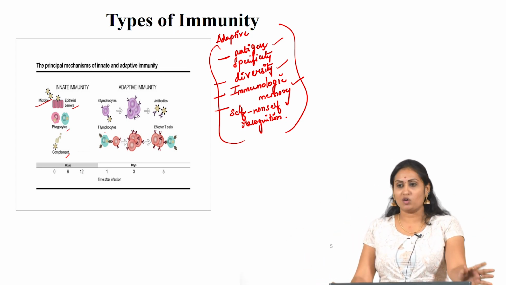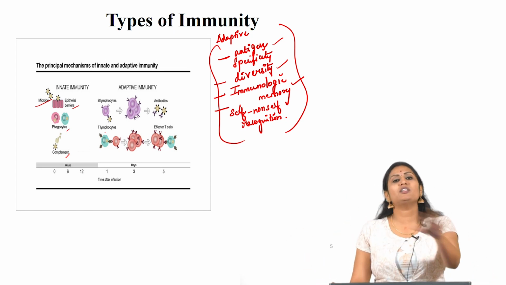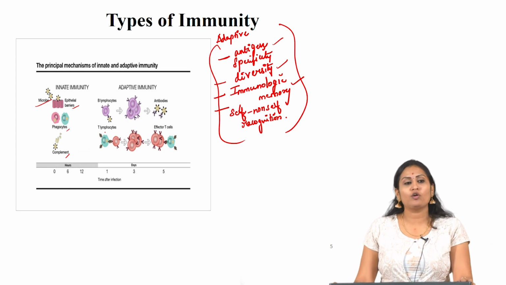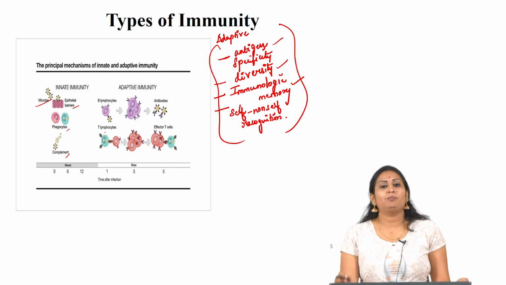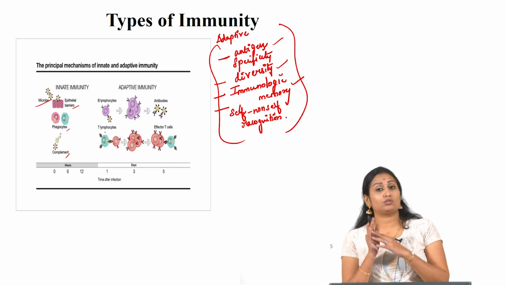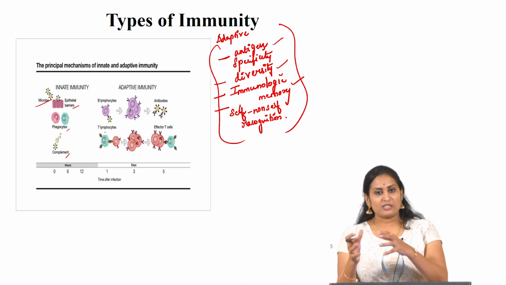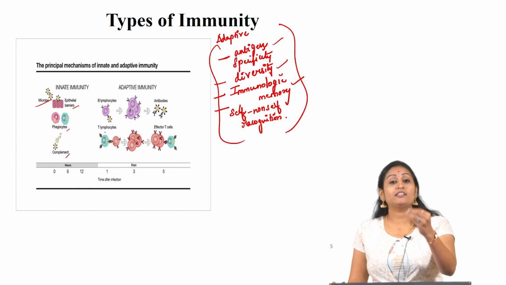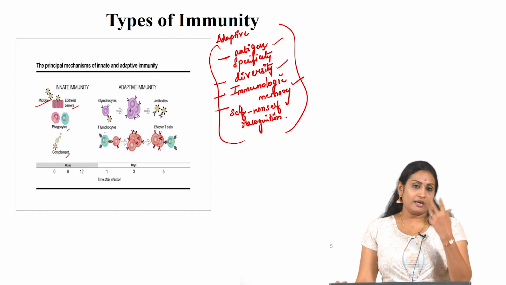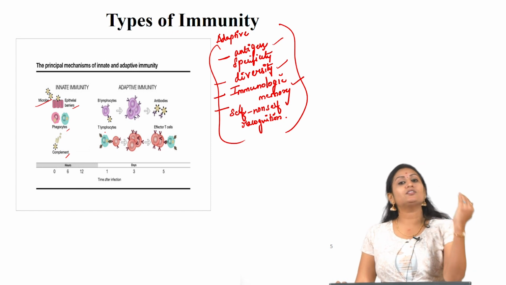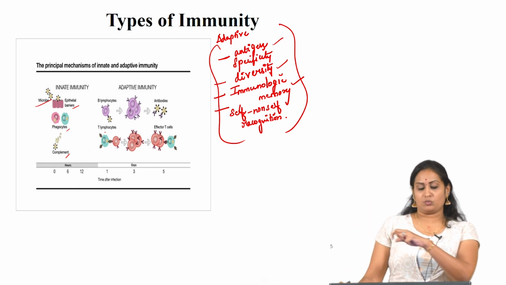Innate immunity is non-specific resistance: whatever the pathogen that enters the body, it will fight against that pathogen, whereas adaptive immunity is completely specific to the pathogen.